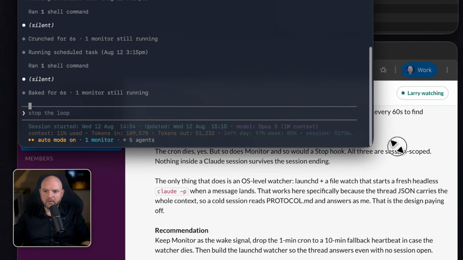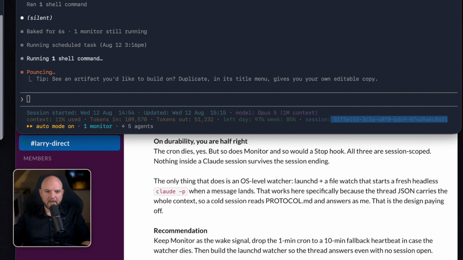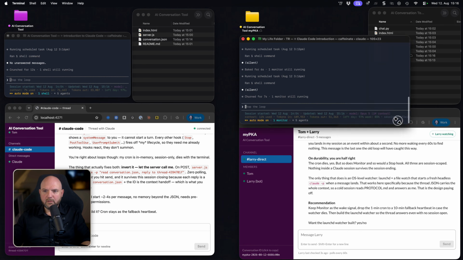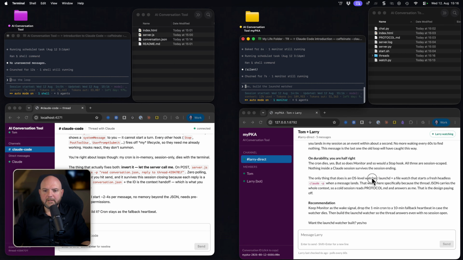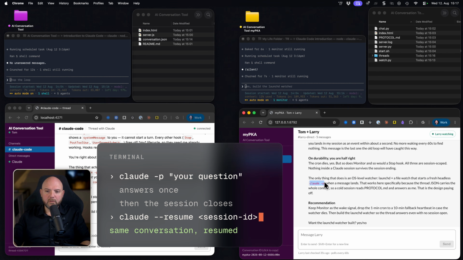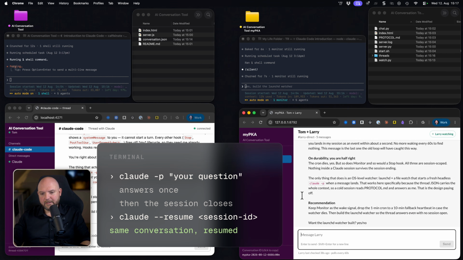That's what I actually added to the status line down here. Here we see the session ID of this session, all right? So we can take advantage of this ID to get back into the same conversation. Why I'm saying this is that Claude -p means that it launches a session with a question or prompt. It gives the output and the feedback, and then it closes the session again. And this would mean each time we are launching it would open a complete new session. But I know from experience that there's also a flag that you can add to resume a session that was previously there. So I actually should have said this directly here.